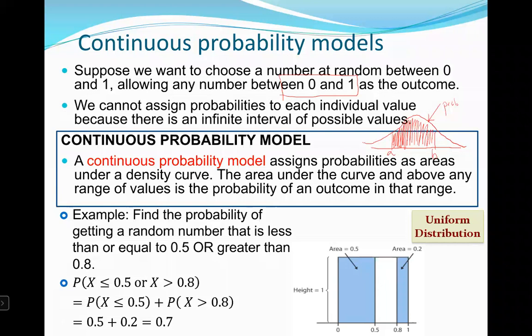So you have a 0.5 plus a 0.2, or a 0.7 for a probability. So find the probability of getting a random number that is less than or equal to 0.5 or greater than 0.8. You have a 0.7 probability of getting a random number in that range.